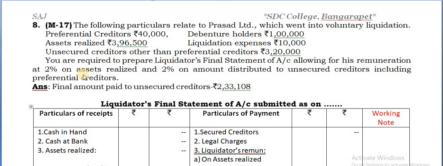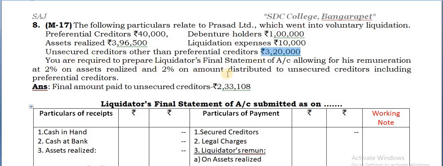Next you can see question number 8. The following particulars relate to Prasad Limited, which went into voluntary liquidation. The preferential creditors are given as 40,000. Debenture holders 1 lakh, which is unsecured. Assets realized is 3,96,500. Liquidation expenses 10,000. Unsecured creditors other than the preferential creditors are 3,20,000. Okay, so what you have to do now? The unsecured creditors are other than the preferential creditors. Preferential creditors are given as 40,000, and this is separate from that, so it has to be written separately.